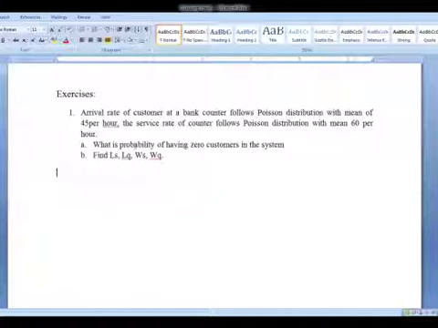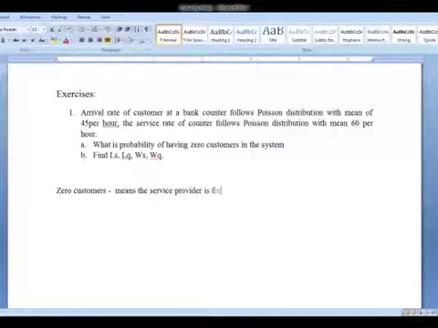Also, they have asked you to find out the probability of having 0 customers in the system. 0 customers means what? 0 customers means the service provider is free, or you can say he is idle. What is the denotation for that? The denotation is P naught.